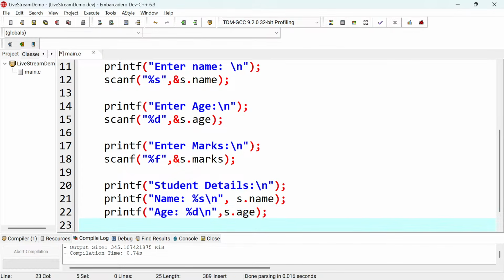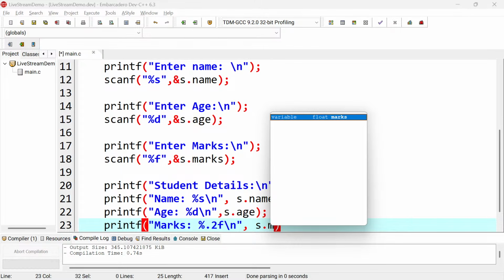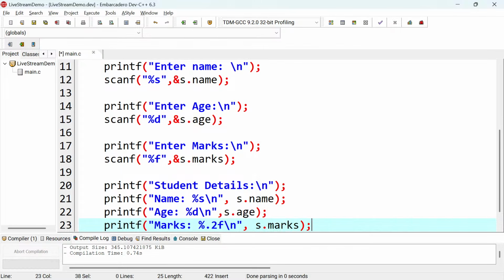The next thing is to printf the marks, so you say marks, and then percentage, I think I've explained what that means. Then slash n if it's necessary, but here it's no longer necessary. So you say s dot marks, and then you terminate.